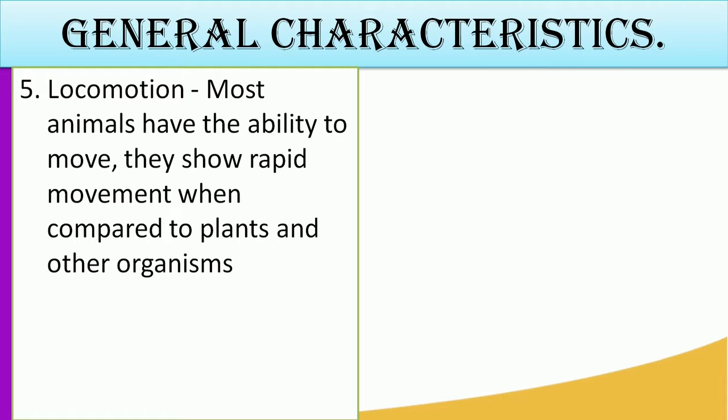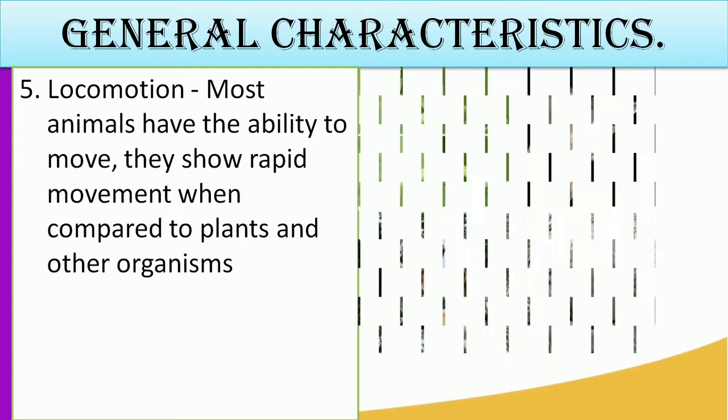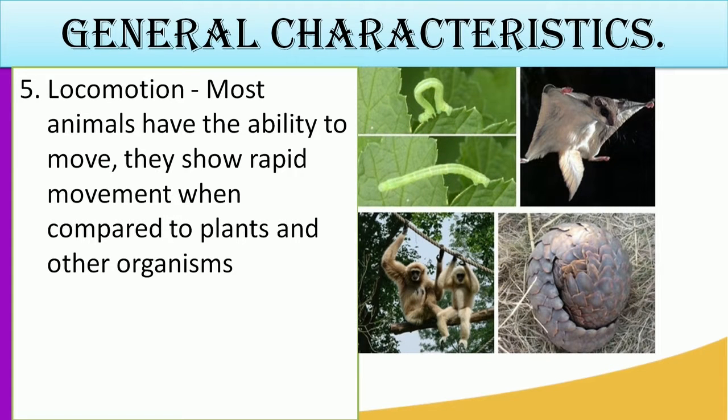another characteristic is in terms of locomotion. Locomotion means the movement of an organism from one position to another. So most animals have the ability to move. They show rapid movement when compared to plants and other organisms. If we can remember when we talked about the plants, we said that plants are in a position to move, but they move very slowly. So in animals, there are various ways in which the animals can move.